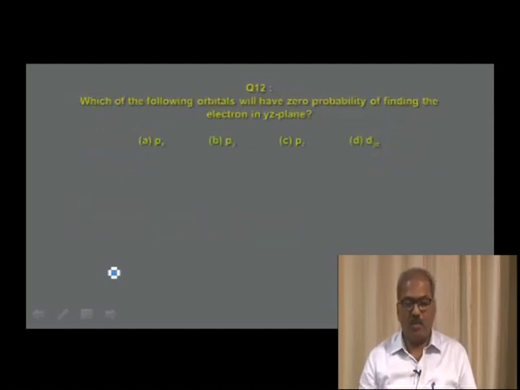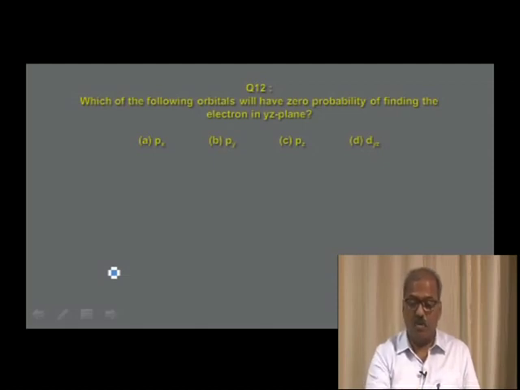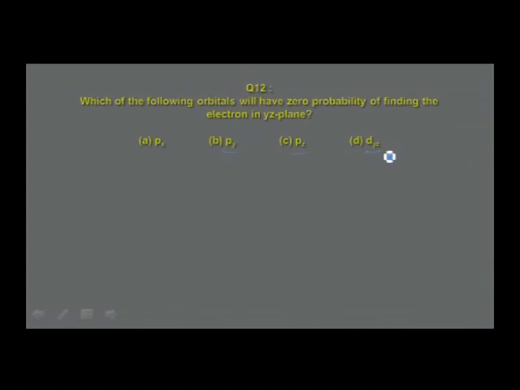Which of the following orbitals will have zero probability of finding the electron in the YZ plane? To answer this, you may notice for Py, which is lying along the y-axis, the electron density is along the y-axis. For Pz, the electron density is along the z-axis, and for dyz, the electron density is in the YZ plane.